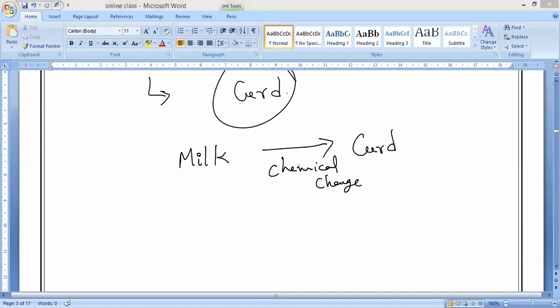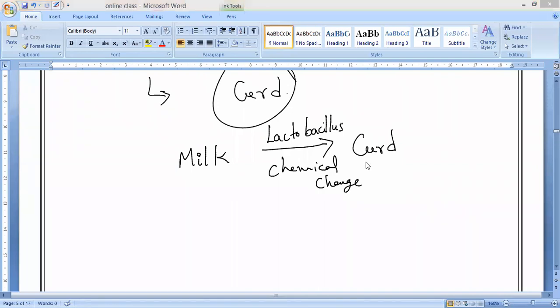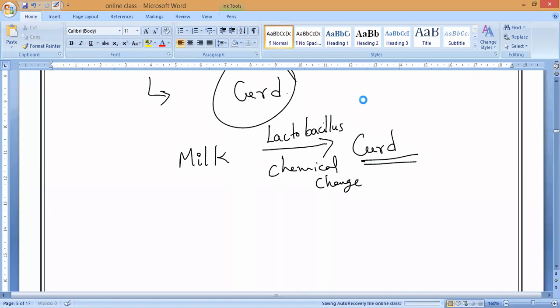Sir, bacteria. What bacteria? Lactobacillus. Okay. So Lactobacillus is the one that will consume the milk and it will excrete thick, viscous fluids from its body along with the milk. That is what is called curd. Understand? So is curd formation a chemical change or physical change? Curd formation is a chemical change. Remember that.